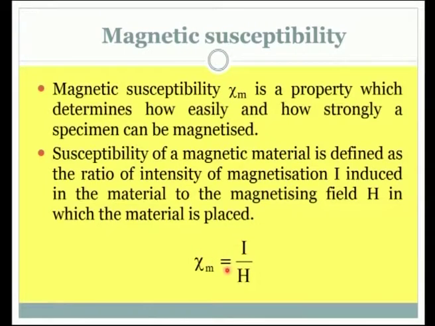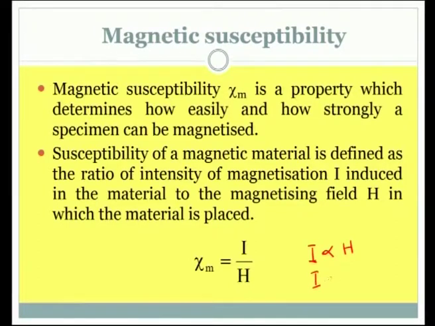So, though it is just mentioned as the ratio, this has got a physical importance. I would like to show it by writing that the intensity of magnetization is proportional to the magnetizing field H. As the H value increases, the I value is also likely to increase.